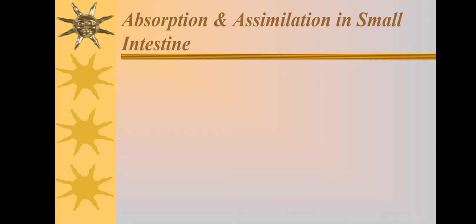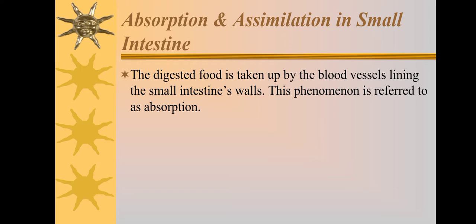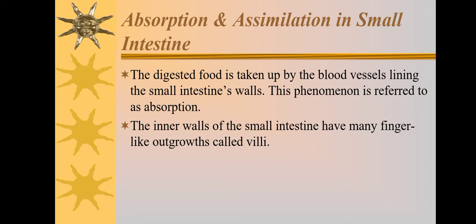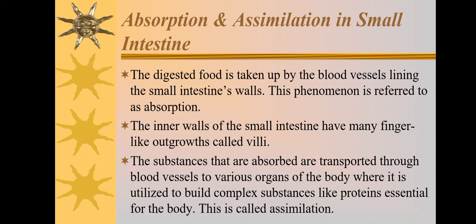Absorption and assimilation in the small intestine. The digested food is taken up by the blood vessels lining the small intestine's wall. This phenomenon is referred to as absorption. The inner walls of the small intestine have many finger-like outgrowths called villi. The absorbed substances are transported through blood vessels to various organs of the body, where they are utilized to build complex substances like proteins essential for the body. This is known as assimilation.